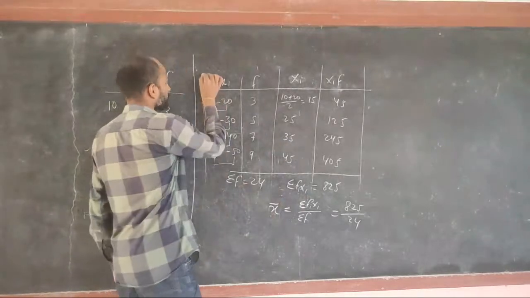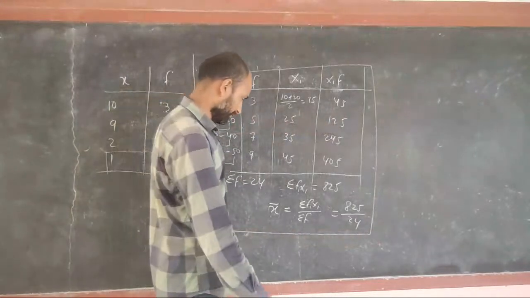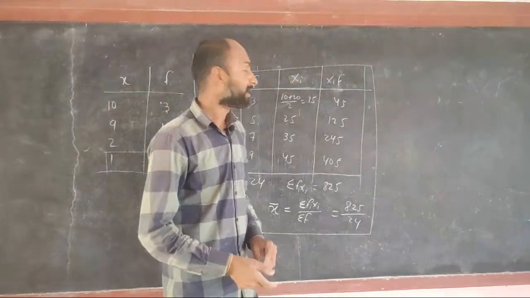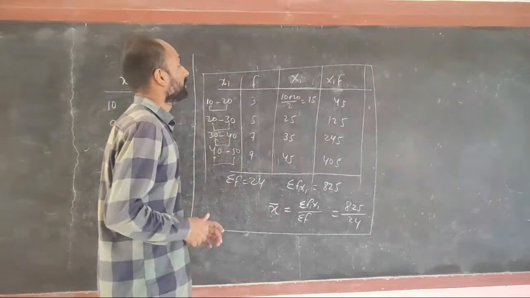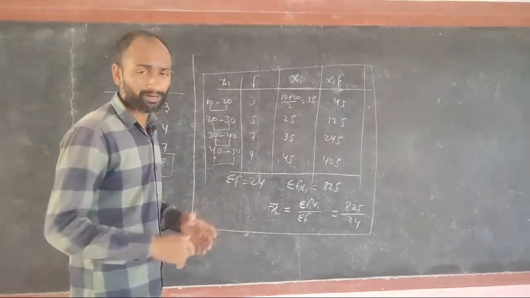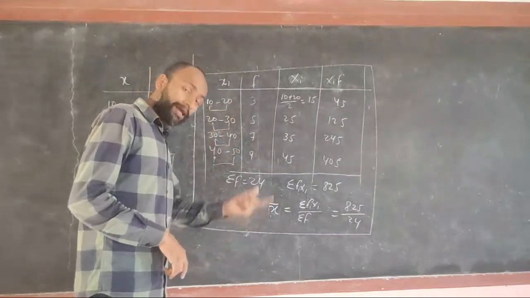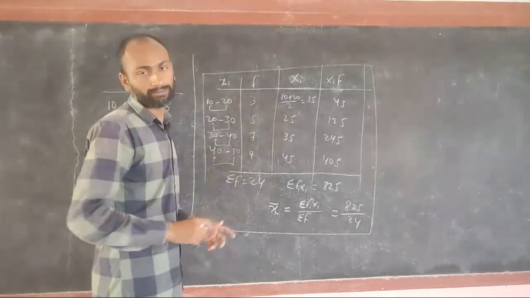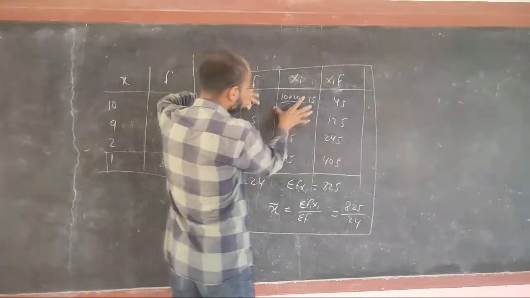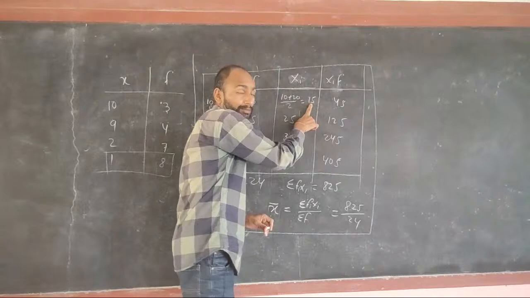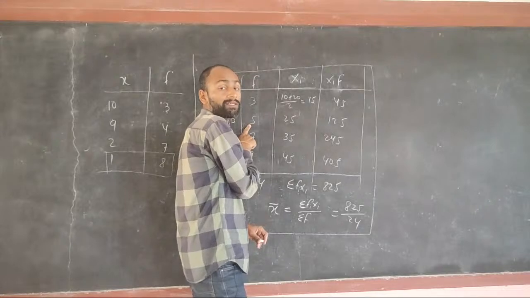So this is what is called classified data. These data are given in a class interval, and we are finding their mean. Why is it called classified data? Because this is given in a class, in an interval, and before, data was given as a particular value. If I forget this interval, then we can see here this data is given as a particular value, that means 15 marks. How many students got it? 3 students. 25 marks, how many? 5.